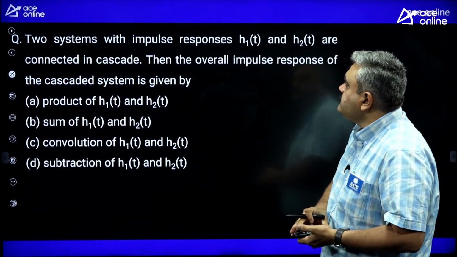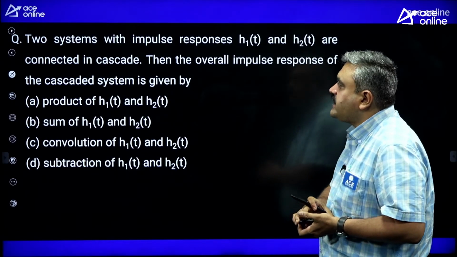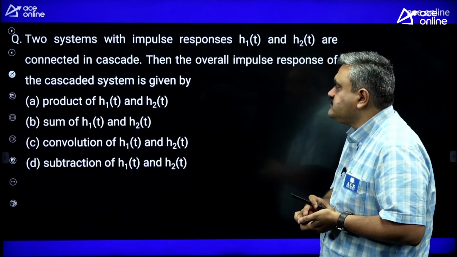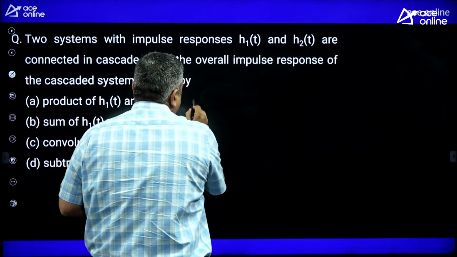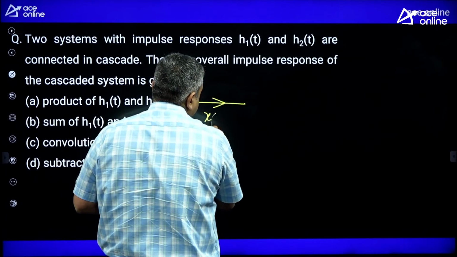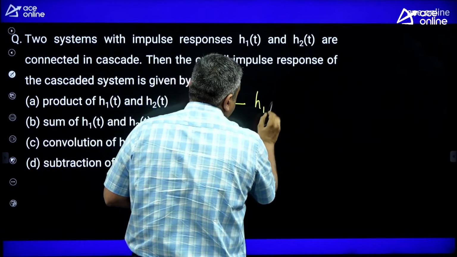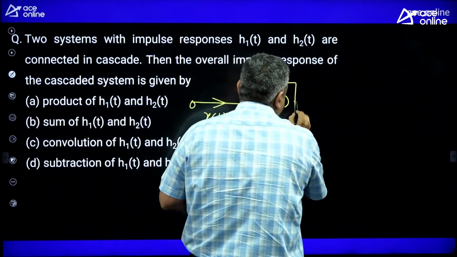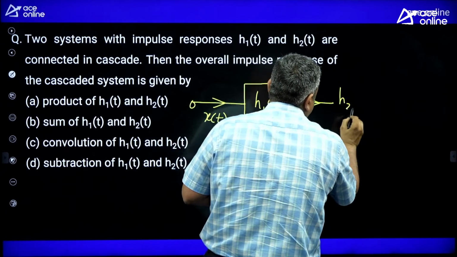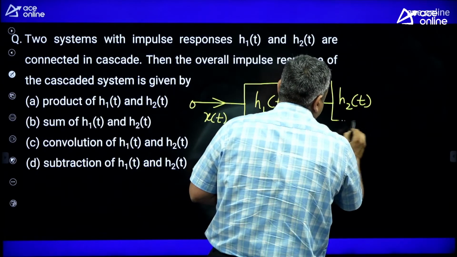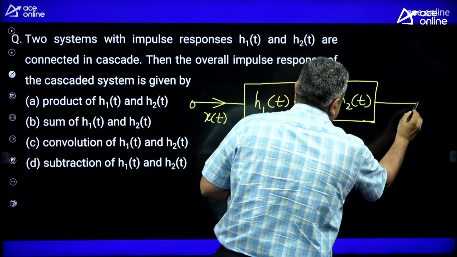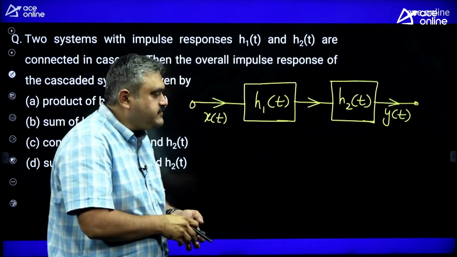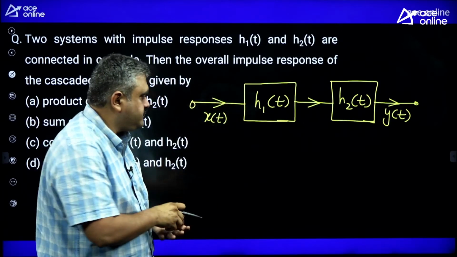Next, two systems with impulse responses H1 of t and H2 of t are connected in cascade. Signals and systems question. Overall impulse response of the cascaded system is dash. What is he saying? You are having some input. You are considering two systems. One is H1 of t impulse response, and whatever output you get is given to another system which is having impulse response H2 of t, connected in cascade. Now let us assume the overall output is Y of t. So what he is asking, what is the impulse response of the overall system?